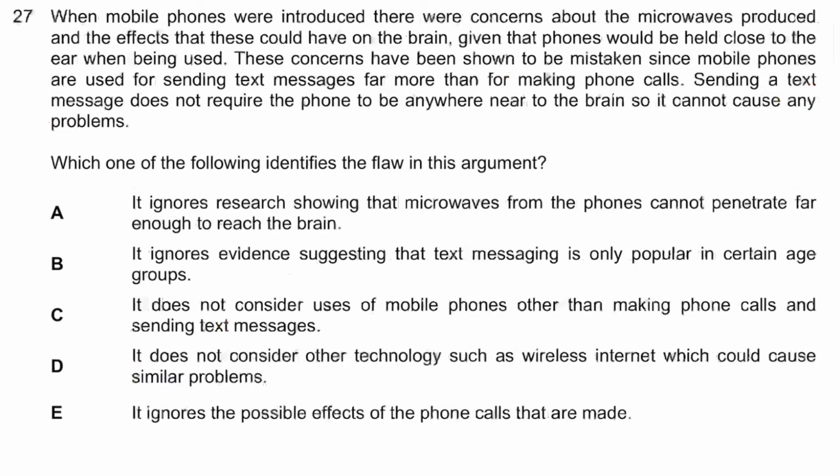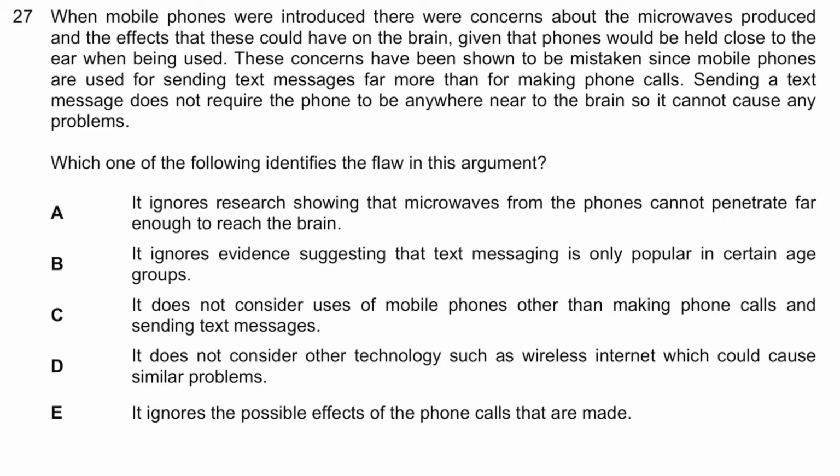When mobile phones were introduced, there were concerns about the microwaves produced and the effects that these could have on the brain, given that phones would be held close to the ears when being used. These concerns have been shown to be mistaken, since mobile phones are used for sending text messages far more than for making phone calls. Sending a text message does not require the phone to be anywhere near the brain, so it cannot cause any problems. Which of the following identifies the flaw in this argument? So guys, pause the video, give yourself just over a minute, be sure to be back after that, and then we'll be going through the answer.